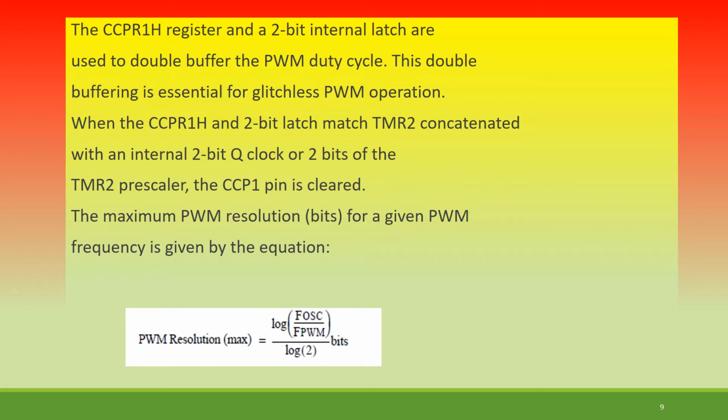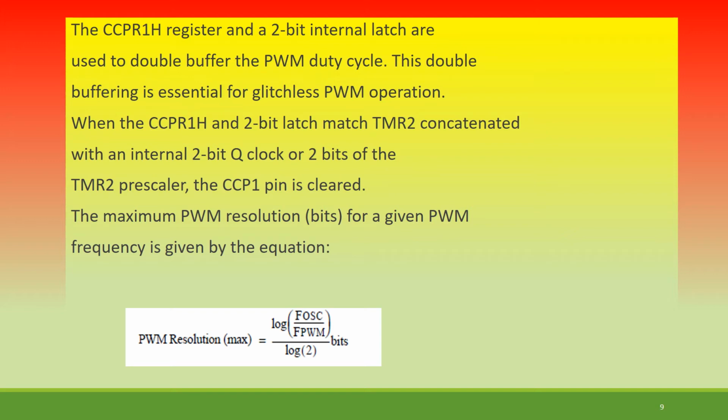The maximum PWM resolution for a given PWM frequency is given by: PWM resolution maximum = log(F oscillator / F PWM) / log(2) bits. So you can keep this in mind before going for the actual operation, or whenever we are using it. You have to remember this particular relationship.